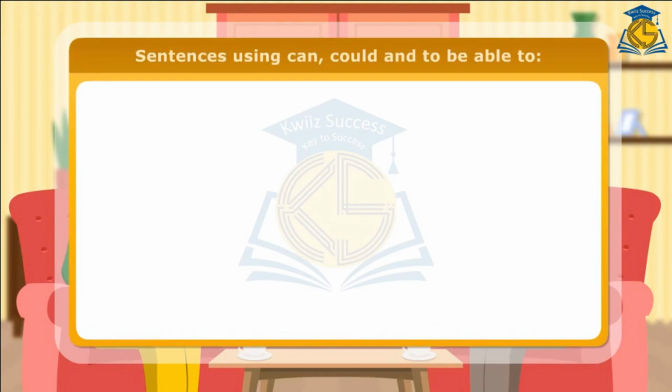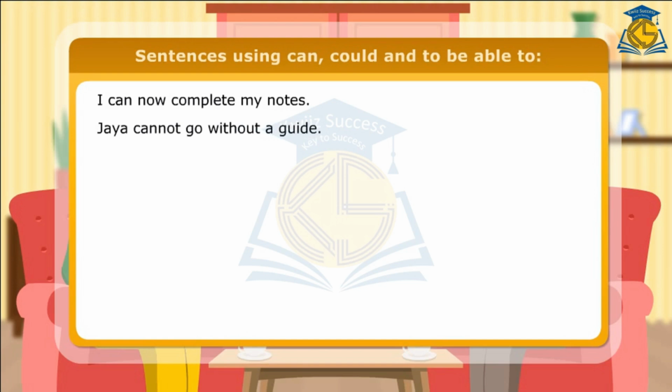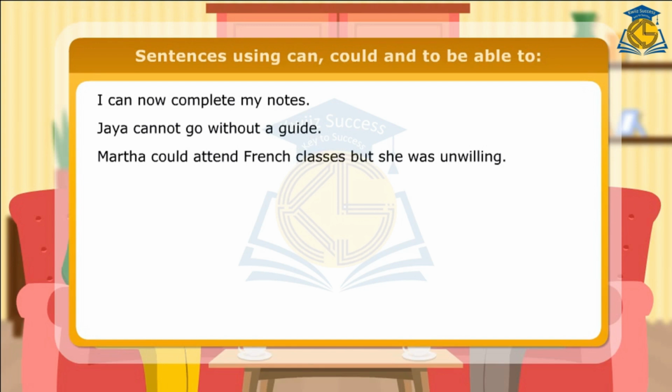Here are a few more sentences using can, could and to be able to. I can now complete my notes. Jaya cannot go without a guide. Martha could attend French classes, but she was unwilling. Manish could not help his friends.